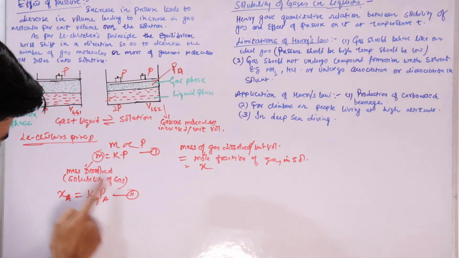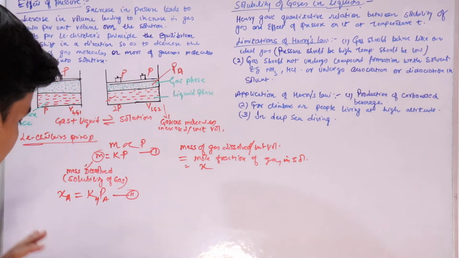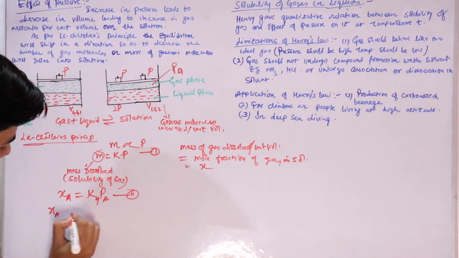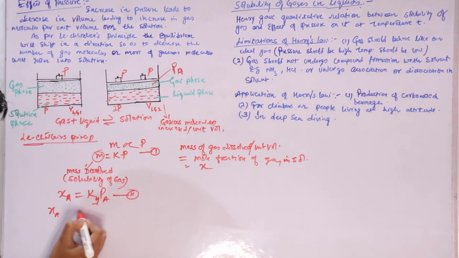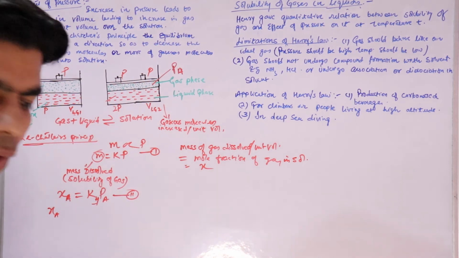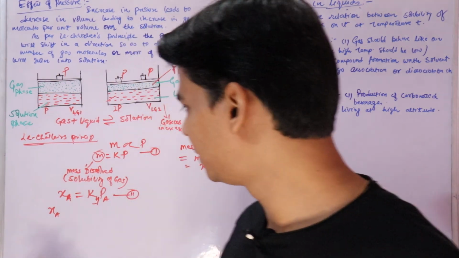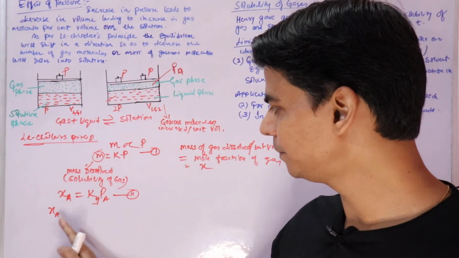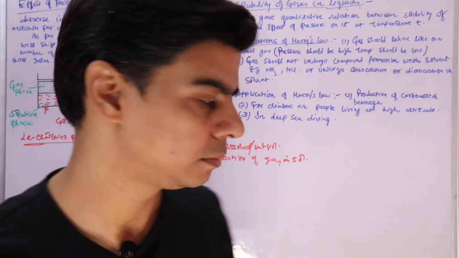So let's rearrange this equation. We are doing simple mathematics. When we rearrange, we bring this K_H down. K_H is Henry's constant, which depends on the nature of the gas and the solvent.